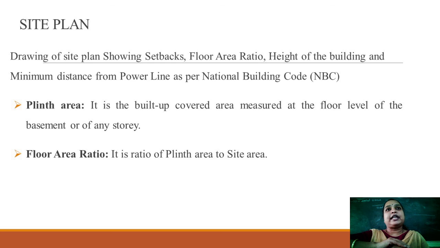Now what the site plan indicates: the drawing of the site plan shows the setbacks, floor area ratio, height of the building and minimum distance from the power line as per the National Building Code. So first we'll go to the plinth area.